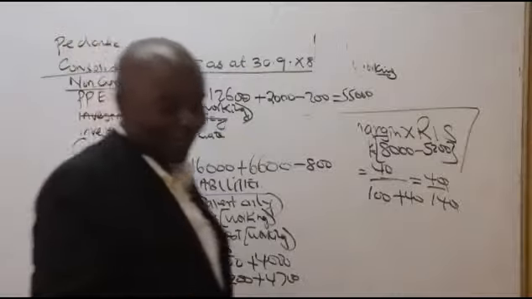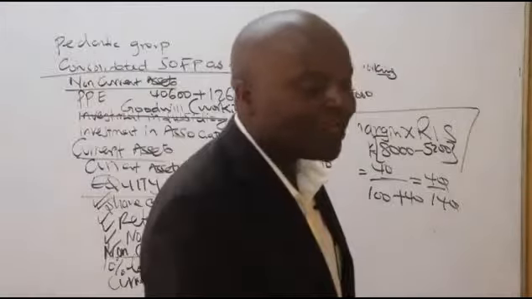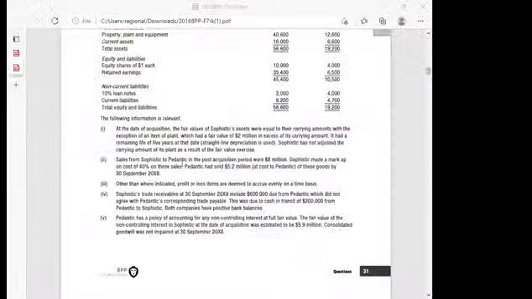Now, ladies and gentlemen, listen to me very well. After that, the next thing is about canceling the fake owings. Look at note number 4. That is the last thing here. Note number 4: Sophistic trade receivables as at 30th September include 600,000 due from Pedantic. Now, let me ask you a question.